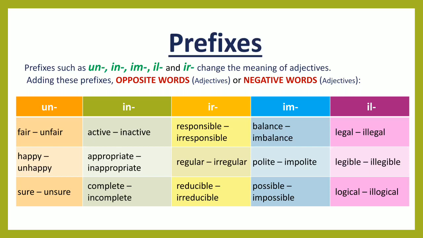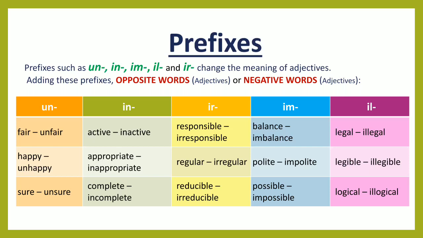Un. If we use the prefix un before any word, the meaning changes into a negative. For example, fair, unfair, happy, unhappy, sure, unsure.